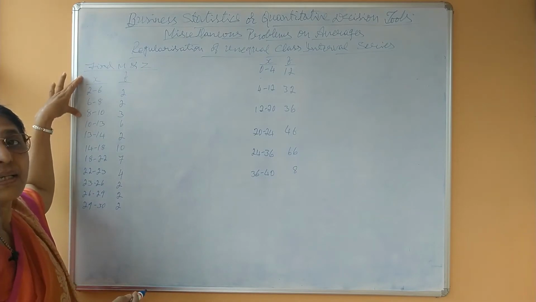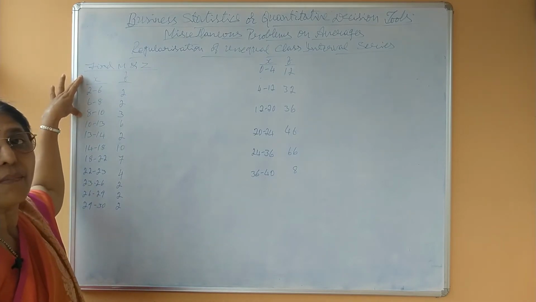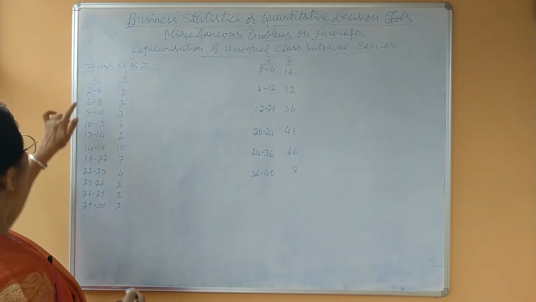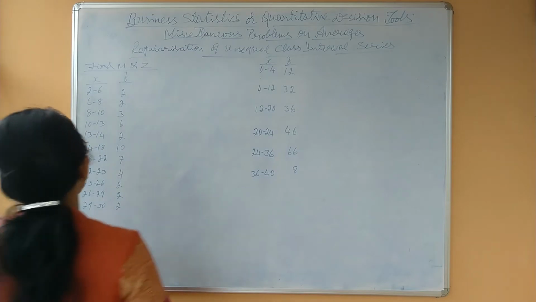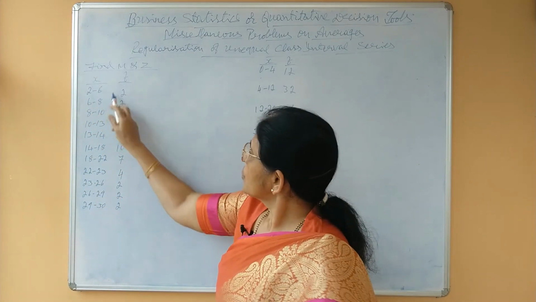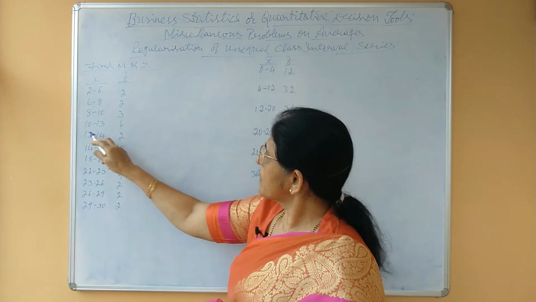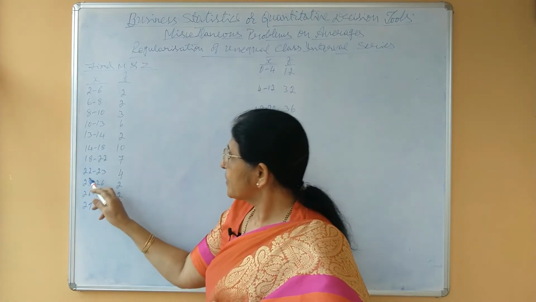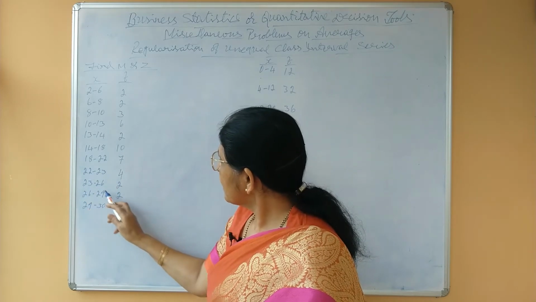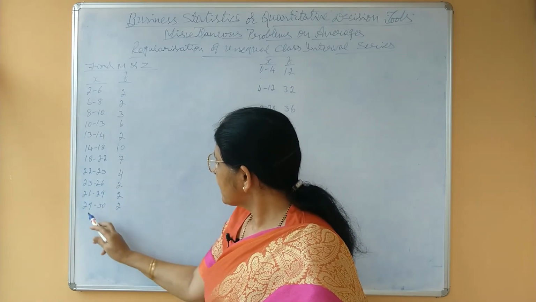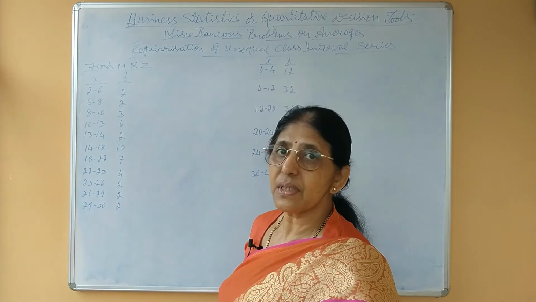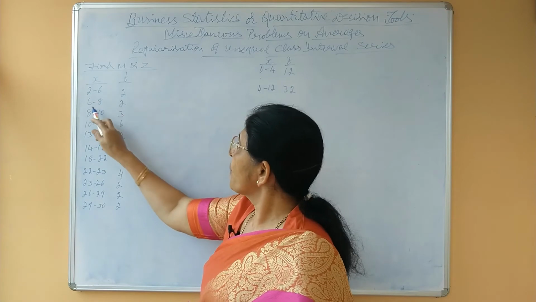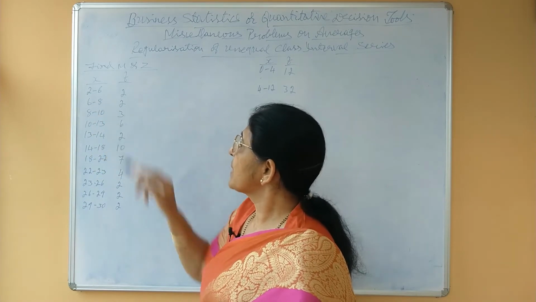Now first take combining or integrating the classes to get common class interval. Here it is asked to find median and mode. Now see the classes. Here the classes are 2 to 6, 6 to 8, 8 to 10, 10 to 13, 13 to 14, 14 to 18, 18 to 22, 22 to 23, 23 to 26, 26 to 29, 29 to 30. Means here the class interval is not common. Here 2 to 6, 4; 6 to 8, 2; 8 to 10, 2.